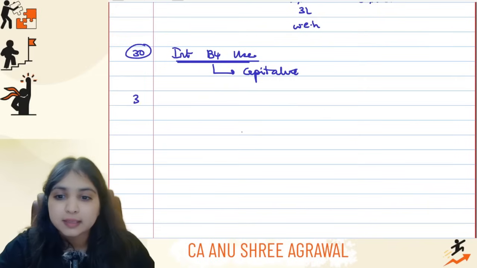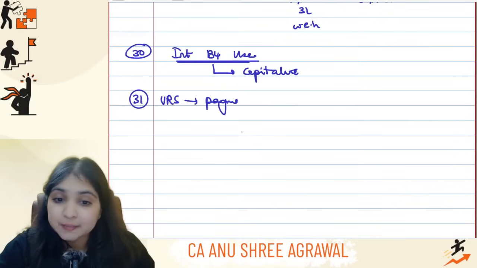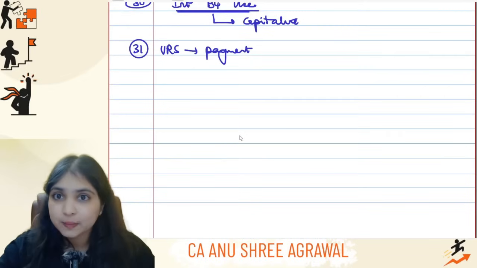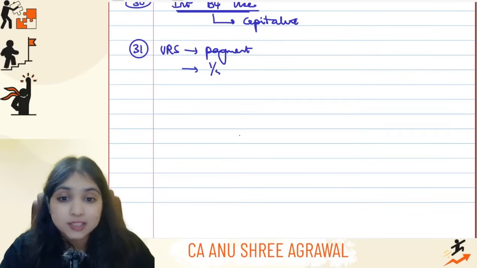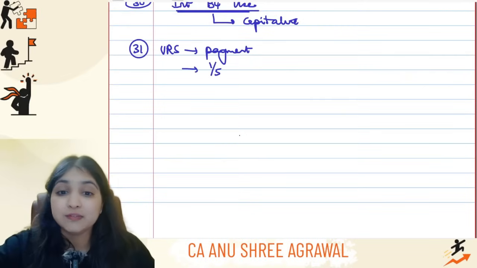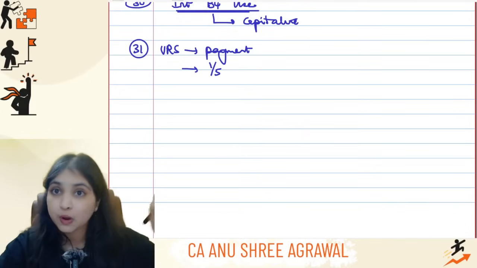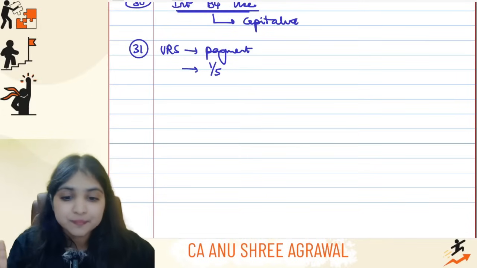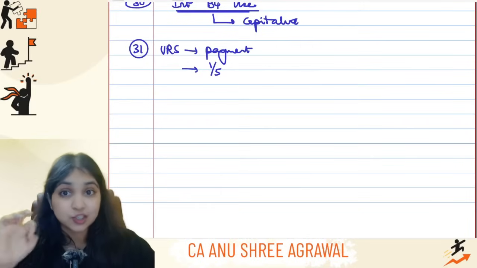Be careful. Then tell me about VRS. VRS will be allowed only on payment basis, guys. Assessee actually has to make the payment of the compensation, only then it will be allowed, and it will be allowed across how many years? It will be allowed across 5 years. So 1/5, 1/5, 1/5 you will allow across 5 years. So you will disallow the balance 4/5 and you will allow only 1/5, provided assessee has actually made the payment during the year.